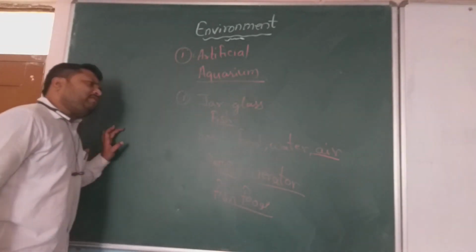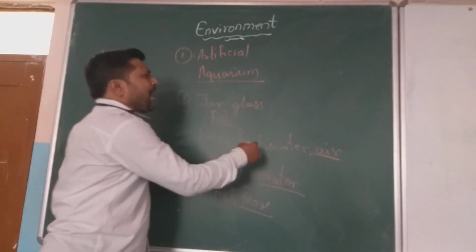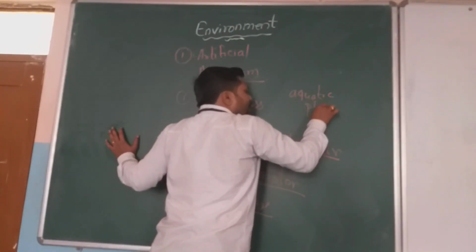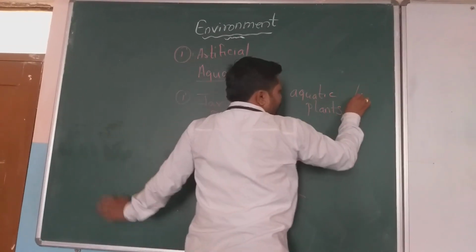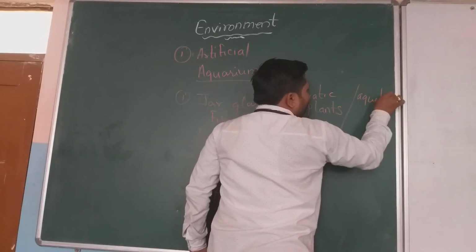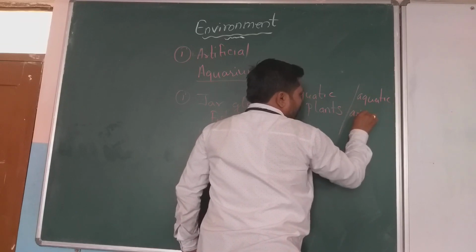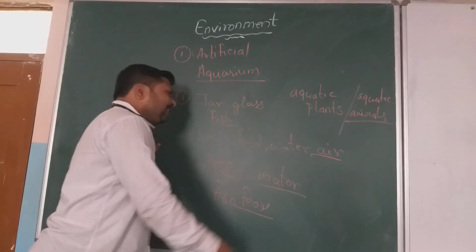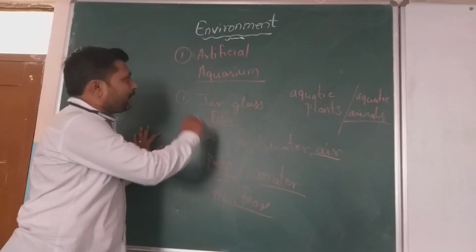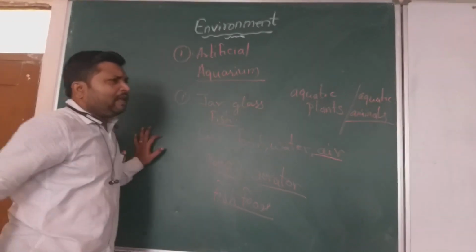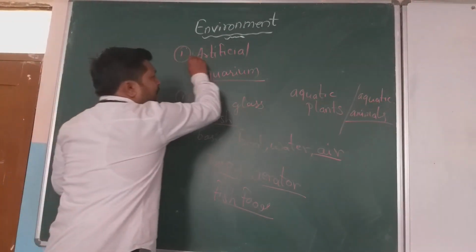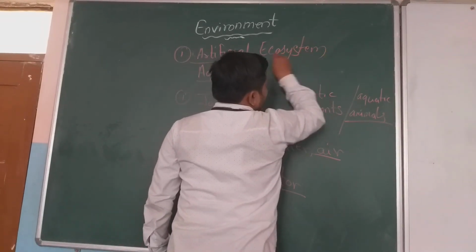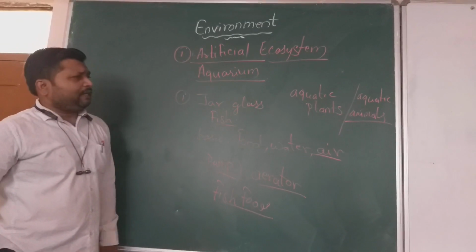In addition to this, we can add certain aquatic plants or aquatic animals also. After adding all these things, can I ask you one question? You are going to set up an aquarium. After setting up an aquarium, can we say that this is an artificial ecosystem? Yeah, of course. This is man-made. We can say that it's an artificial ecosystem.